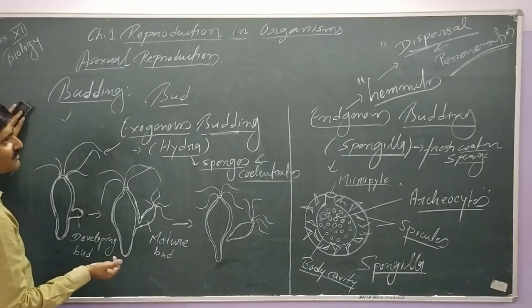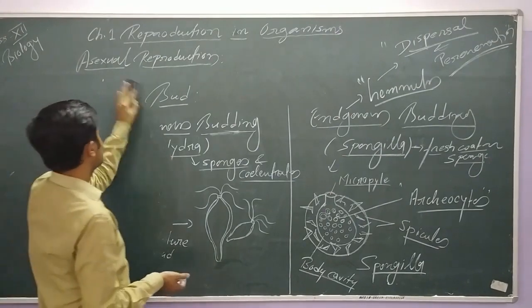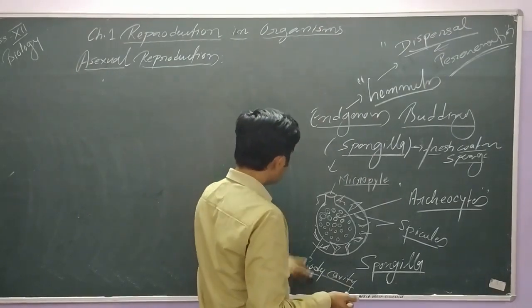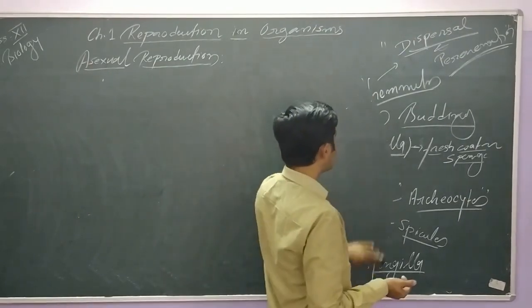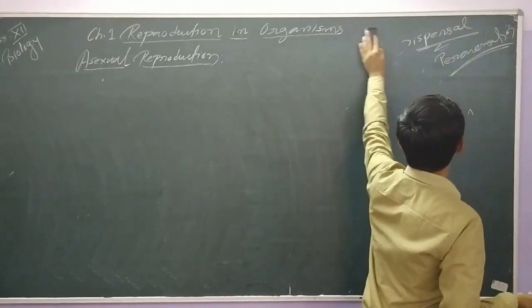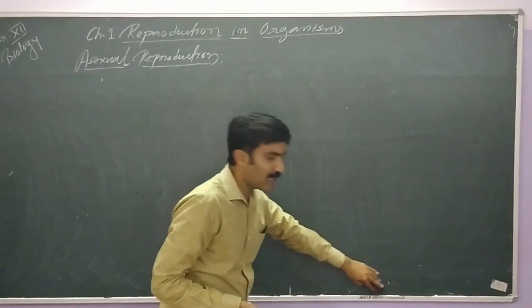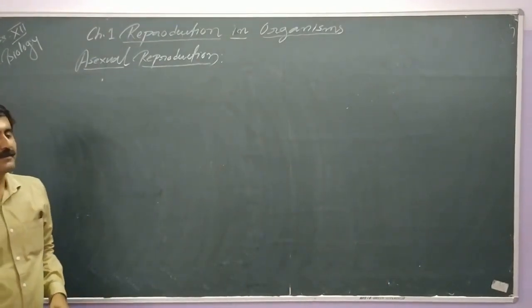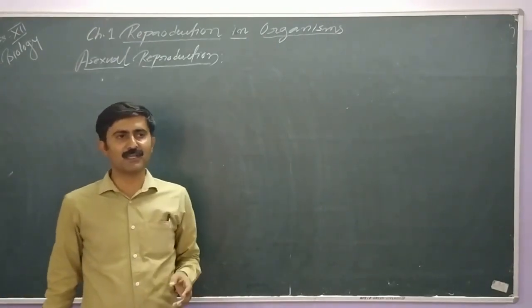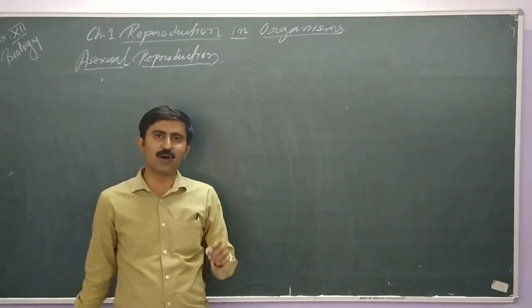So let's take another method of asexual reproduction. We can take fragmentation. Fragmentation is basically seen in lower plants like algae. The most typical examples of fragmentation are Spirogyra, Oedogonium, and all these green algae, and other algae also reproduce by fragmentation. Along with the lower algae, fragmentation is also seen in fungus. Fungus, all of you know, is made up of hyphae, and these hyphae frequently undergo breakdown, and each fragment develops into a new mycelium or new hyphae.